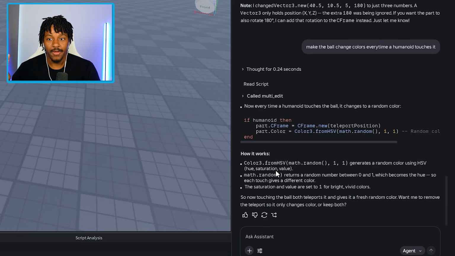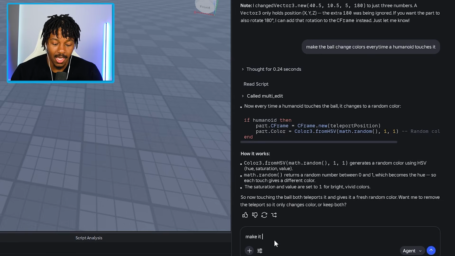And then, if I'm not mistaken, I still want it to be a touch thing, like if you touch it, you die. What would happen is under this, rather than putting an end right here, it should be something where if humanoid touches it, part dot something and then health 0 and then end. That's what I'm thinking. So let's go ahead and type it and see if that's actually it. If that's it, that's about to give me so much more hope in this, I'm not gonna lie. All right, let's make it also if humanoid touches ball.